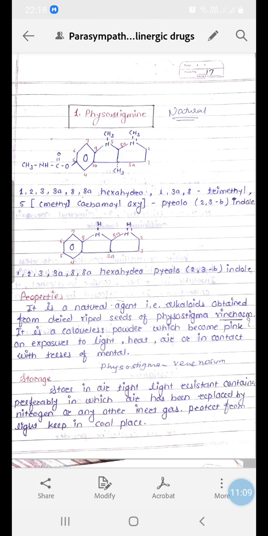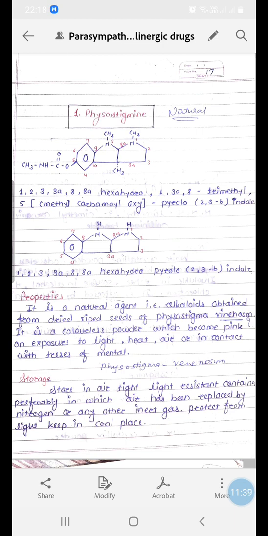So it is a fusion of pyrrole and indole, and they are joined with each other through the 2,3 side of pyrrole and the b side of indole. So collectively this molecule is called pyrrolo[2,3-b]indole. That is a fused heterocyclic nucleus which you can treat as a base while naming this molecule.